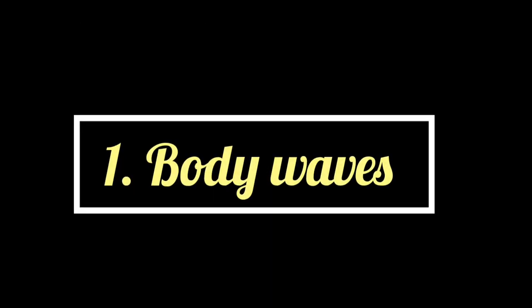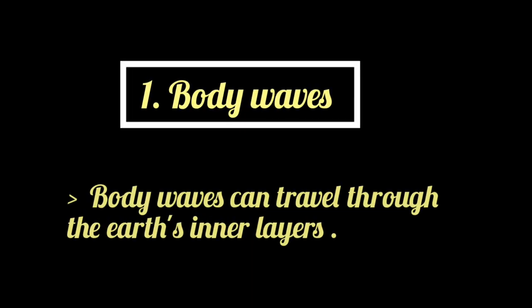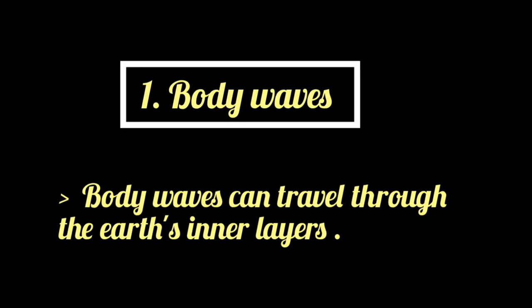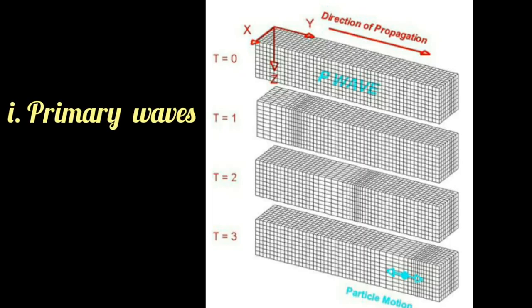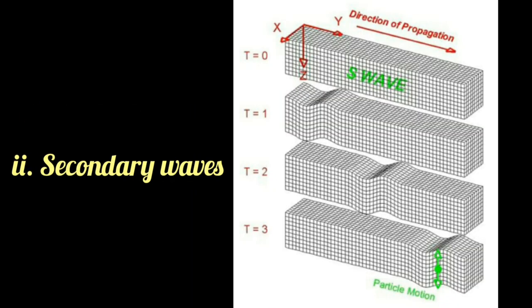Body waves. Body waves can travel through the Earth's inner layers and are of two types: A. Primary waves or P waves or compressional waves or push waves. B. Secondary waves or S waves or distortional waves.